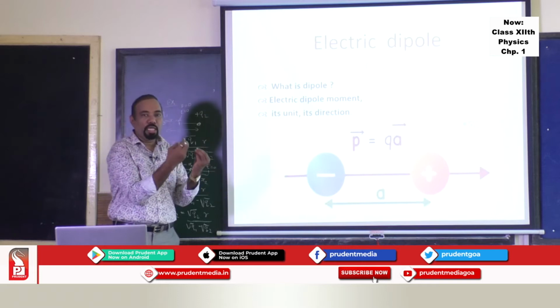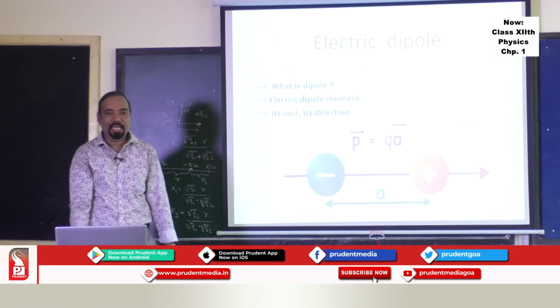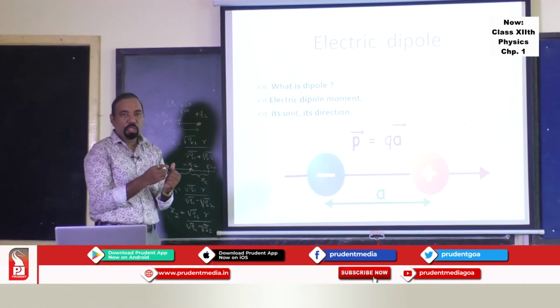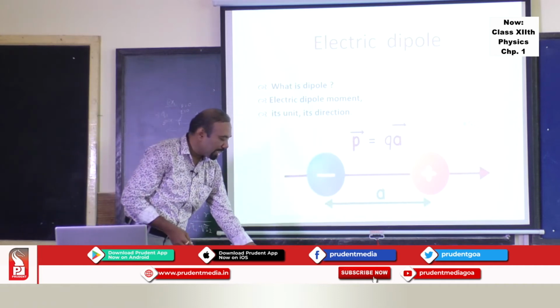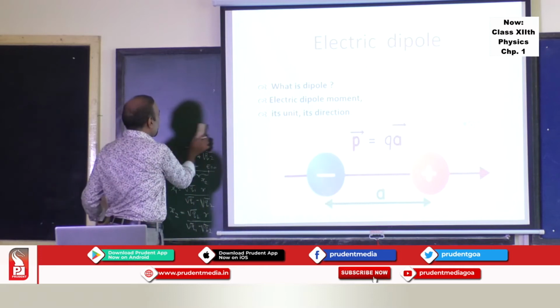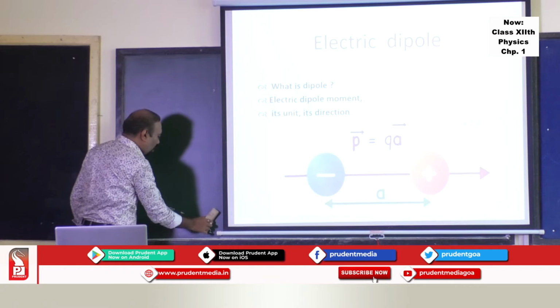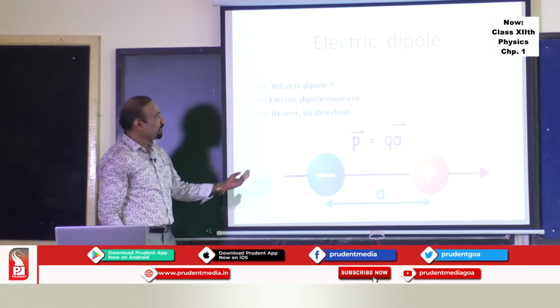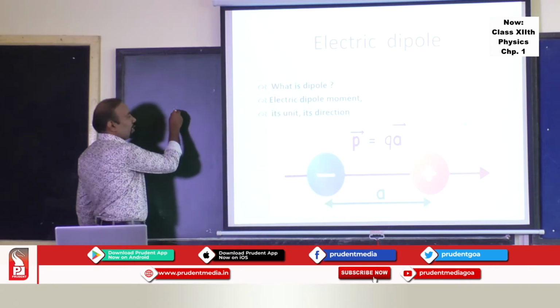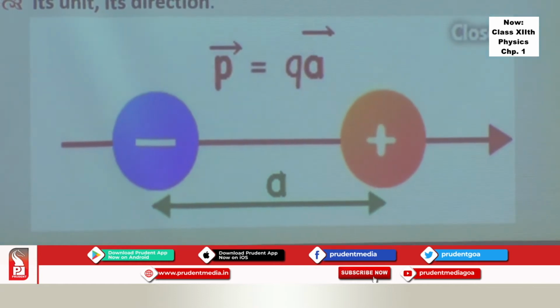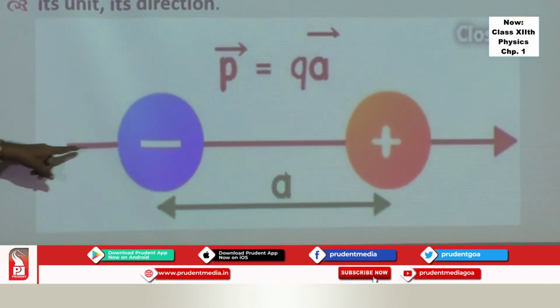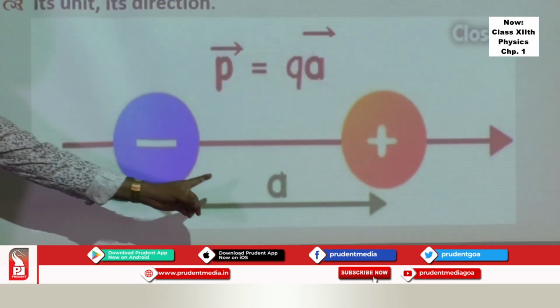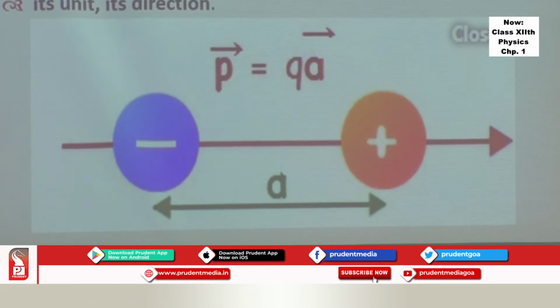But if you have two equal and opposite charges, that assembly we call a dipole, an electric dipole. So what is an electric dipole? An electric dipole is an assembly of two equal and opposite charges separated by a distance. If the distance is a and the two charges are plus q and minus q, that combination is called an electric dipole. This line is called the axis of the dipole, and the perpendicular line bisecting the two is called the equatorial line. So there are two lines, the axial line and the perpendicular bisector line.